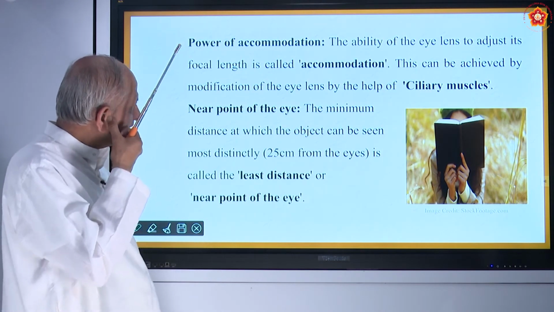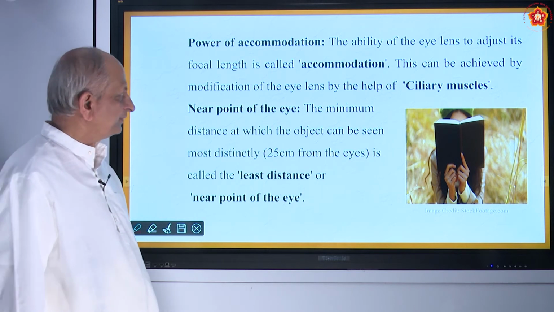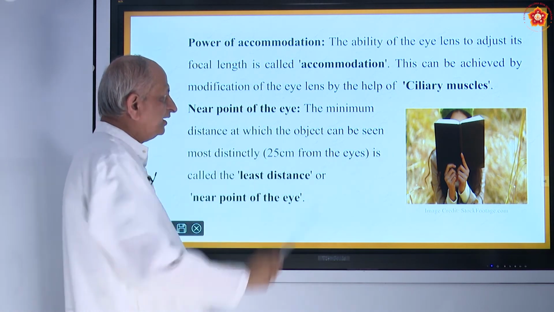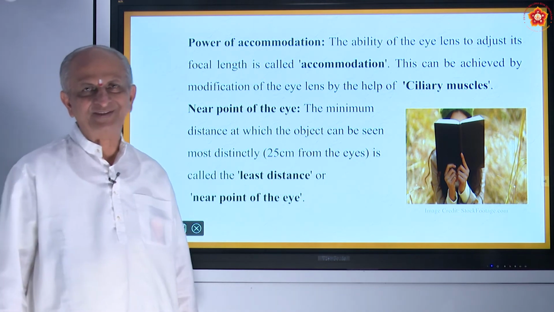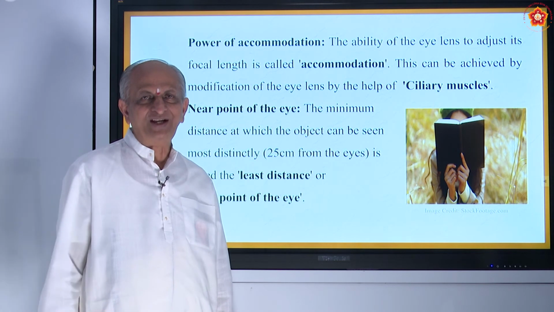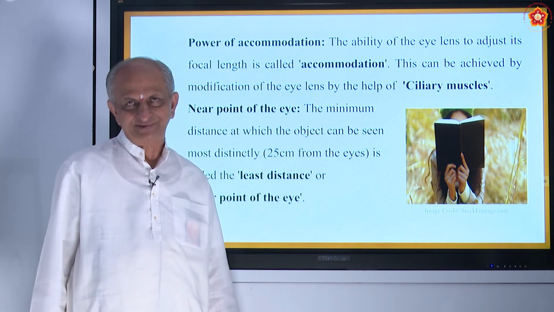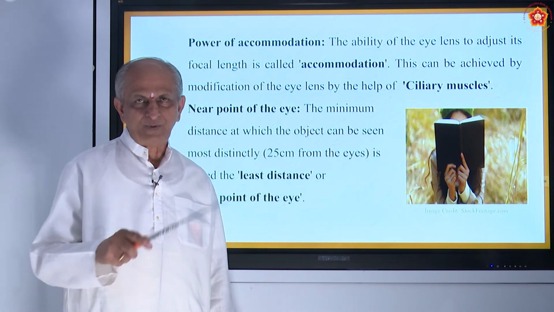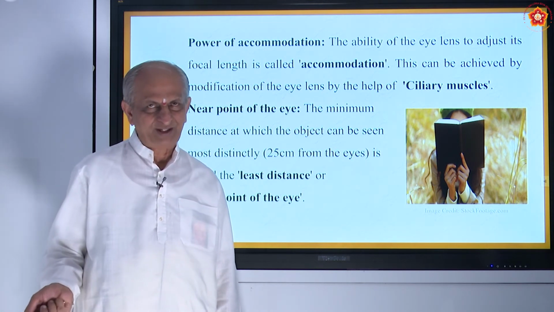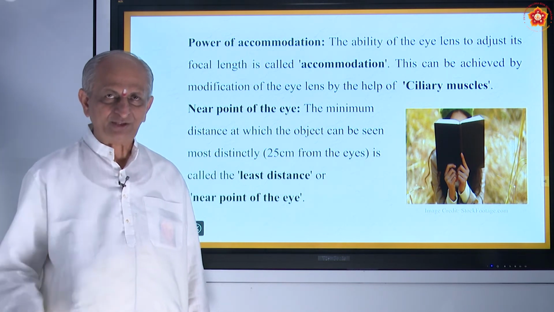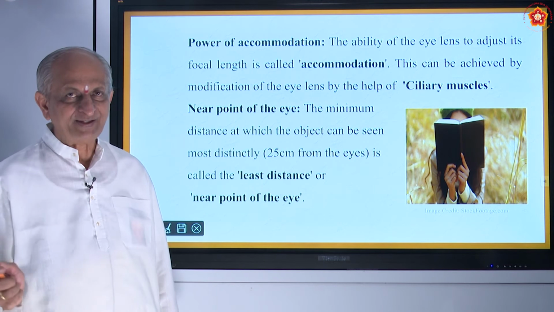Now let us see some of the important definitions which refer to the eye. One is called power of accommodation. You have heard about accommodation, right? In a hotel or in a hostel, they give accommodation. First floor, second floor, third floor, like that. Room number 1, 2, 3, 4, like that. Okay? And they go on filling up. Even buses also, trains also, they fill up as per vacancies.